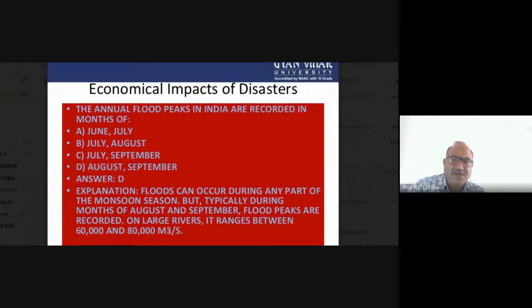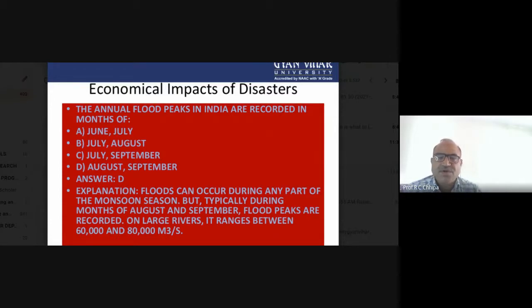Now we have questions related with the economic impact of disaster. How do we take an integrated approach of disaster with the economy, the social issue, the geological condition, and the geographical situation?